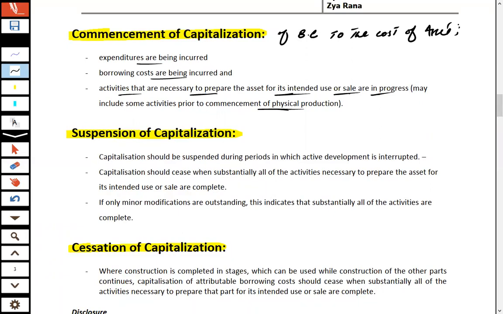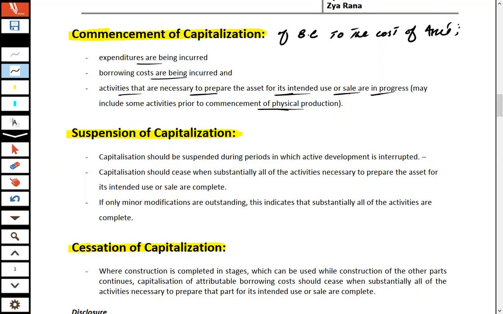I'm repeating the date: we acquired a loan on 1st Jan 2021, but the asset construction effectively started from 1st March 2021, which means the asset is being constructed from 2 months after the loan acquisition date.